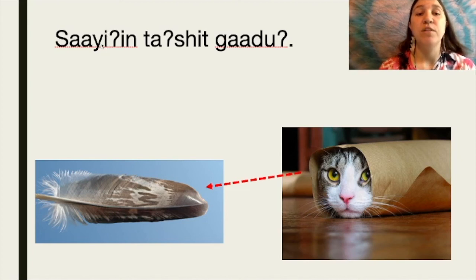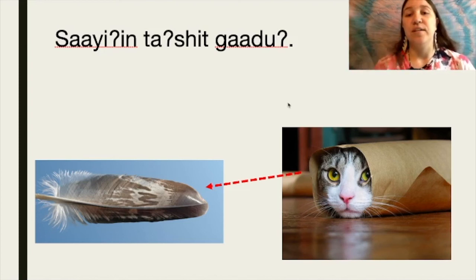In its object form, it is followed by that same vowel, the I, and then the N. So sa'i, subject form of feather, sa'iin, object form of feather. So let's read this one more time. Sa'iin tashit gadu. And our gadu is doing the looking, so gadu is the subject of the sentence.